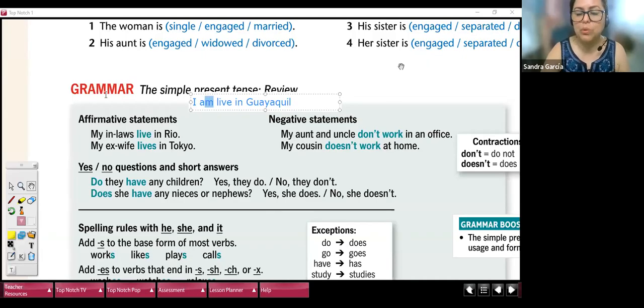Okay, this is a review of the verb be and the simple present. Take a look at the different tenses in English. This is very important when you write. It's also important when you speak. So, "I am living Guayaquil" is wrong.